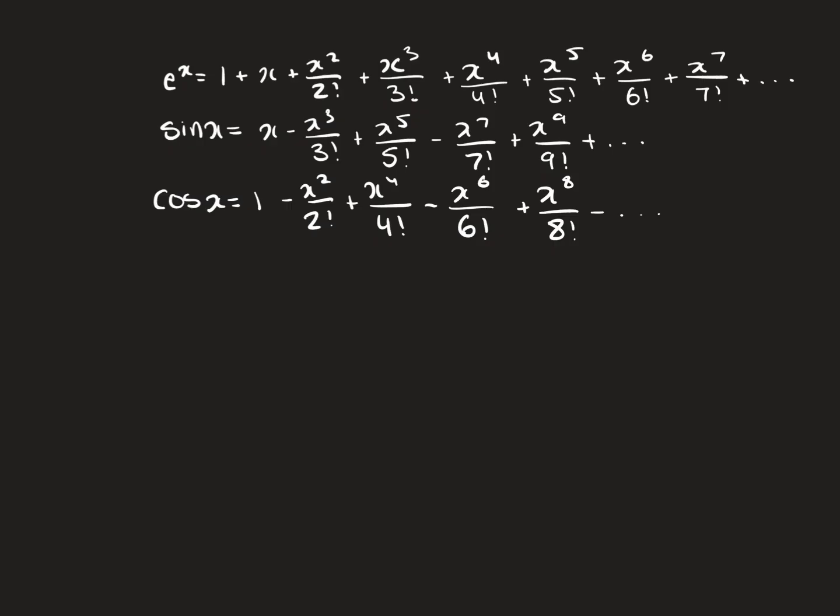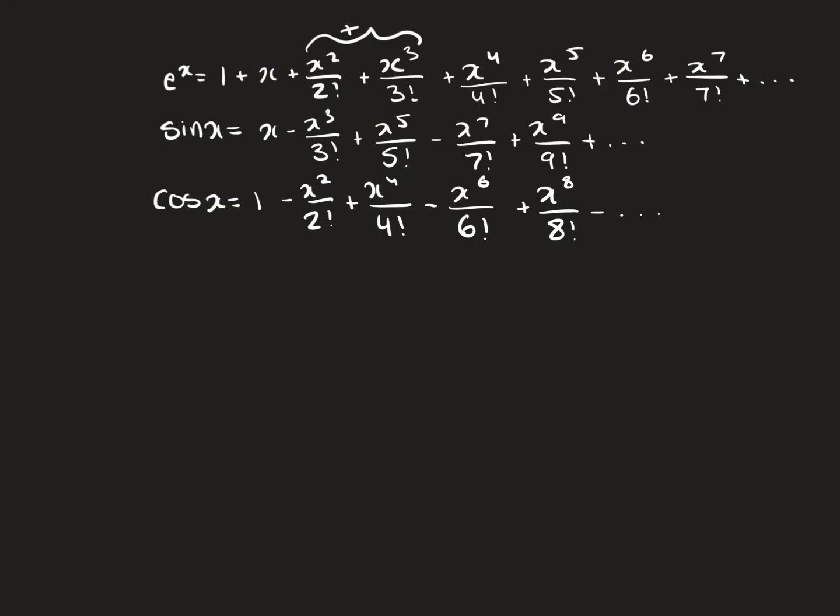And it kind of looks like if we add sine and cosine, we get something that's similar to e to the x, but not really, because we would get 1 plus x, which is how e to the x starts, but then we get minus x to the second divided by 2 factorial, minus x to the third divided by 3 factorial. And over here, it's positive, as you can see. So we don't get a perfect match.